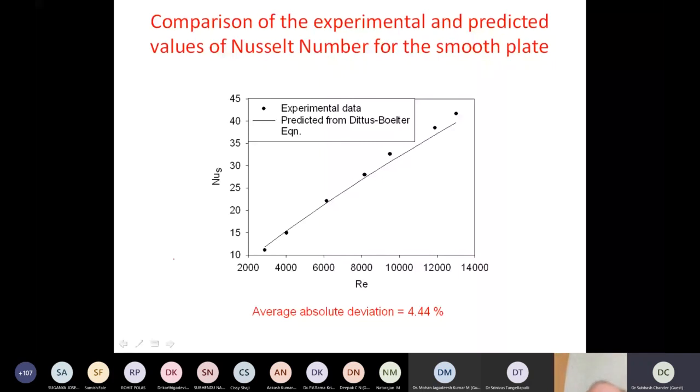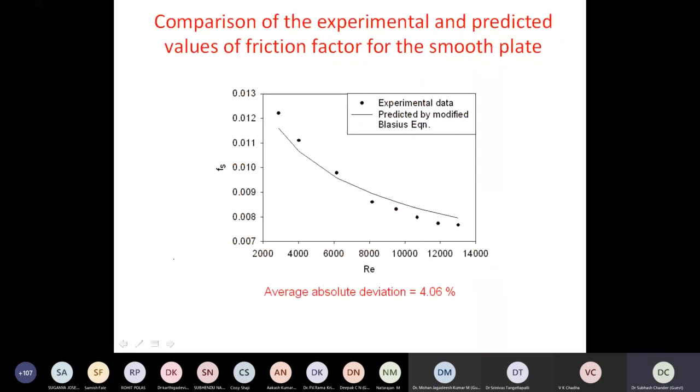So we compared with the Dittus-Boelter equation for the duct flow, and we were able to get a good match of our experimental observations with that of the Dittus-Boelter equation. So we could see that our experimental setup, whenever some alterations are made, is going to give us correct information.